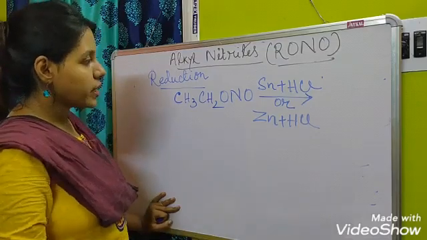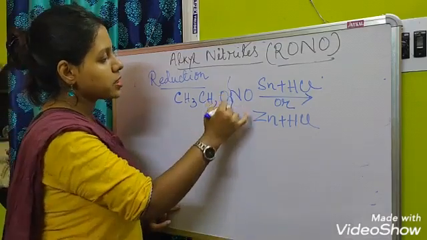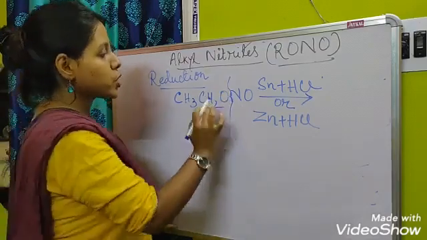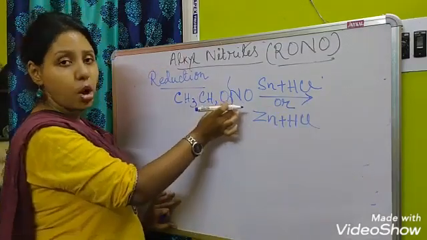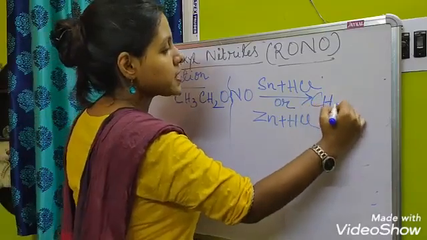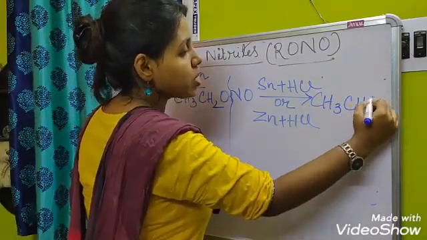From here there will be the breaking of this bond, and there will be the addition of hydrogen with this oxide. So we will get CH3CH2OH.